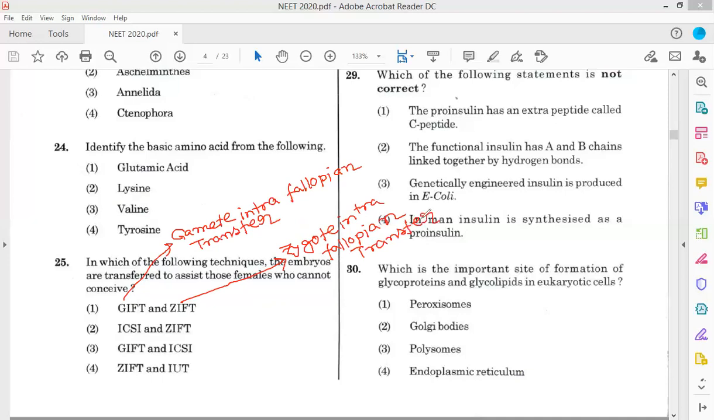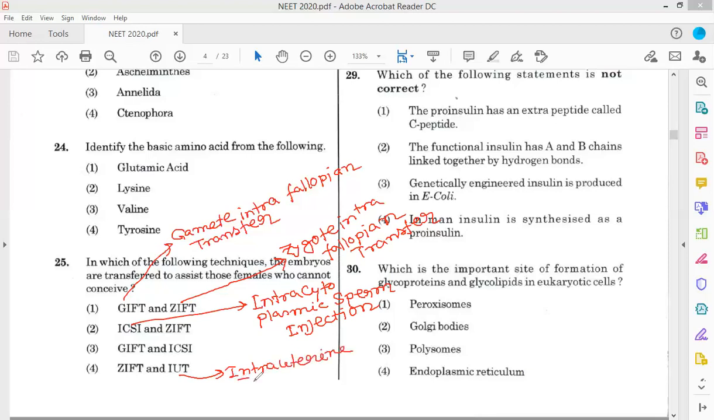Now, what is ICSI? ICSI stands for intracytoplasmic sperm injection. And IUT stands for intrauterine transfer.